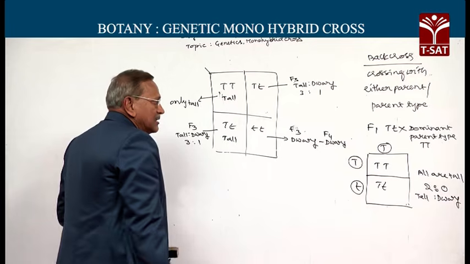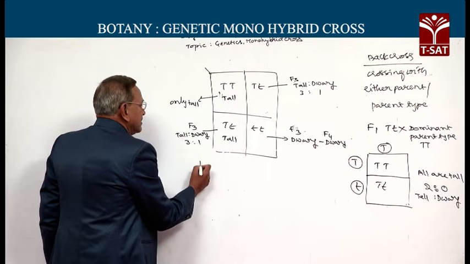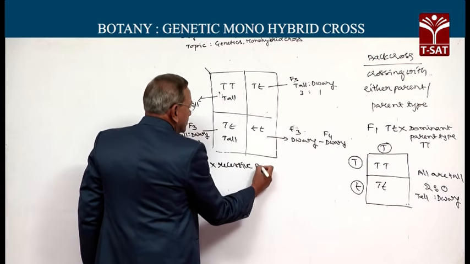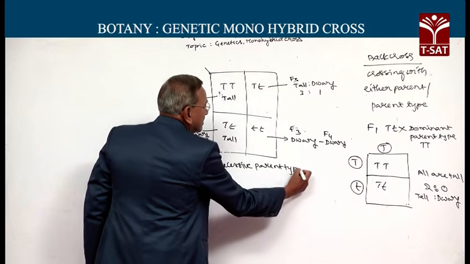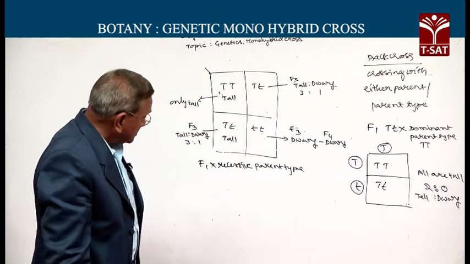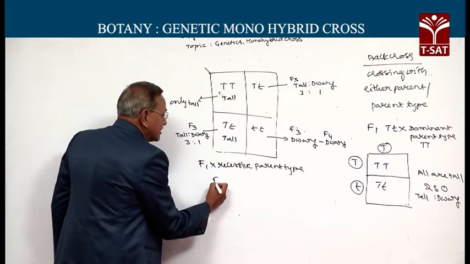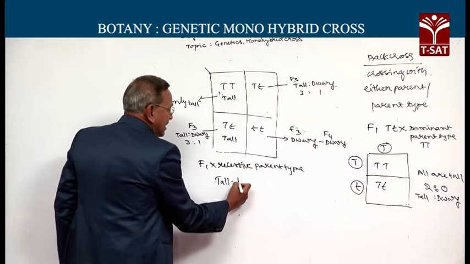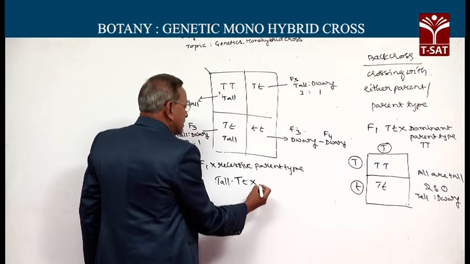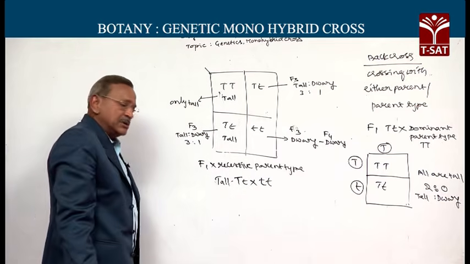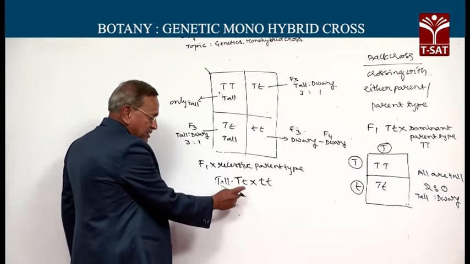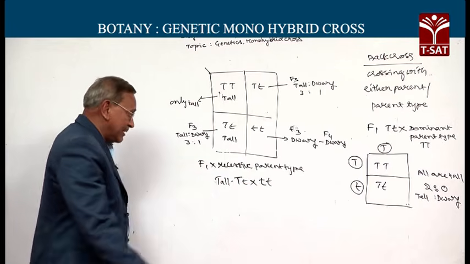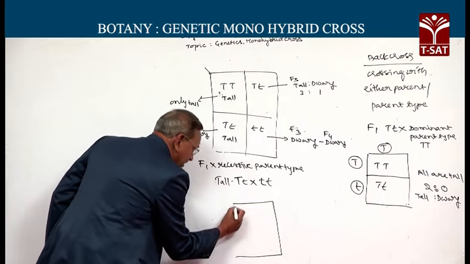When such a cross is made with a recessive parent, when F1 is crossed with the recessive parent type, this is the possible result. This is F1 tall, so this is capital T small t crossed with small t small t dwarf parent. Since this is heterozygous, it produced two kinds of gametes, and this is homozygous, so it produced only one kind of gamete. So this is the Punnett square for that.